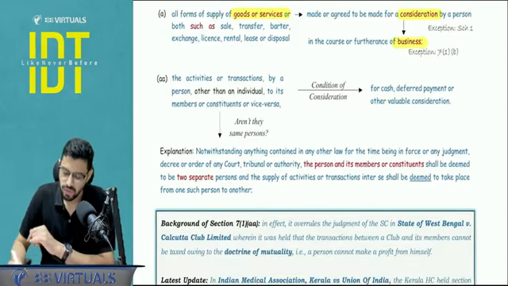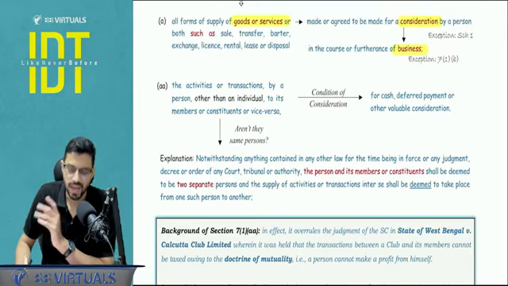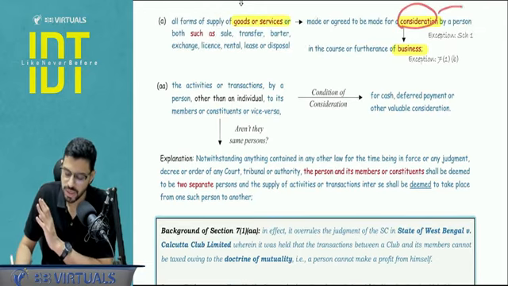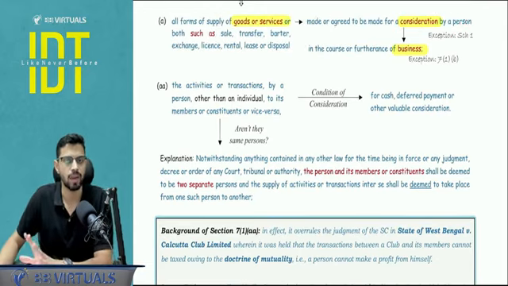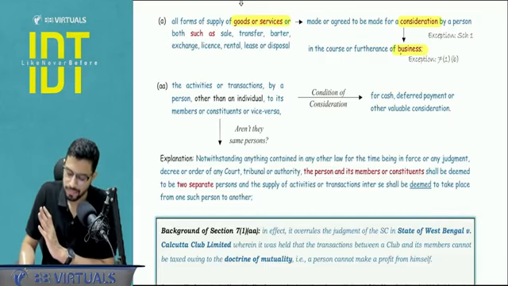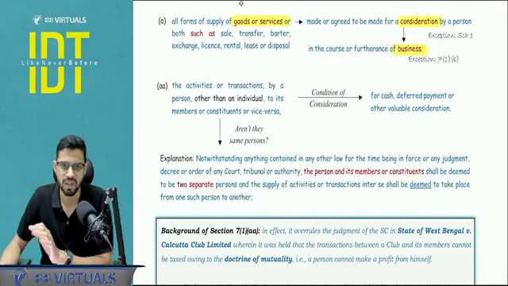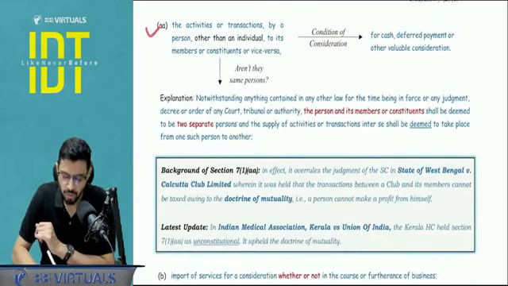Fine. Now, with respect to this consideration and business, there is 1 exception each. The consideration exception is Schedule 1. What is Schedule 1? Deemed supply. Without consideration, it will be a supply. And what is the exception for business? Section 7(1)(b), that I will cover. First let's talk about 7(1)(aa).